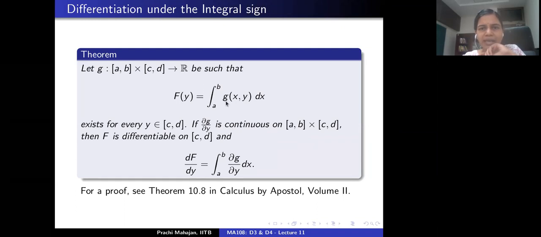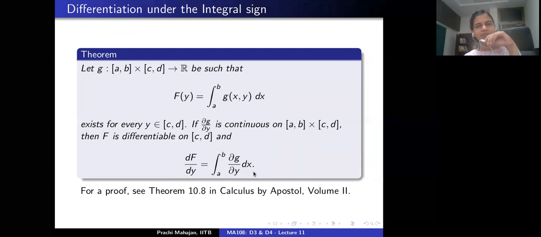Suppose that the partial of g with respect to y is also continuous on the same rectangle, then it is known that capital F is differentiable on the interval [c,d]. So capital F is differentiable with respect to y, and its derivative is obtained by integrating from a to b the partial of g with respect to the y variable. This is exactly what we are applying here. Is that okay? Does everybody see that? Yes, ma'am.